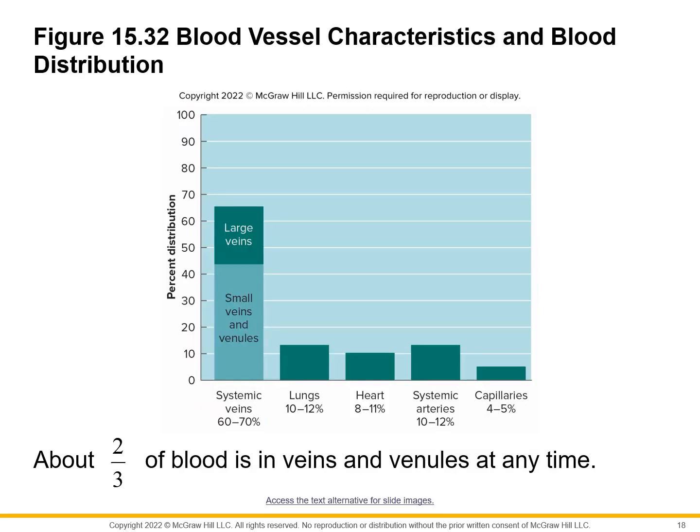And in general, the venules act like a reservoir, and that is why about two-thirds of the blood is found in the venules. Okay, 10 to 12 percent is found in the lungs, 8 to 11 percent in the heart, and 10 to 12 percent in the systemic circulation, the arteries. But most of the blood is found in the large veins and the venules, so they act like a reservoir for the blood.